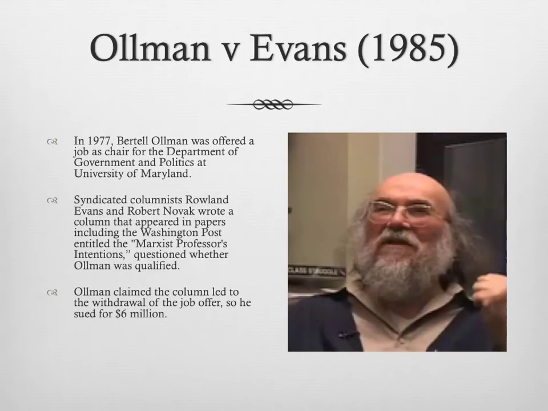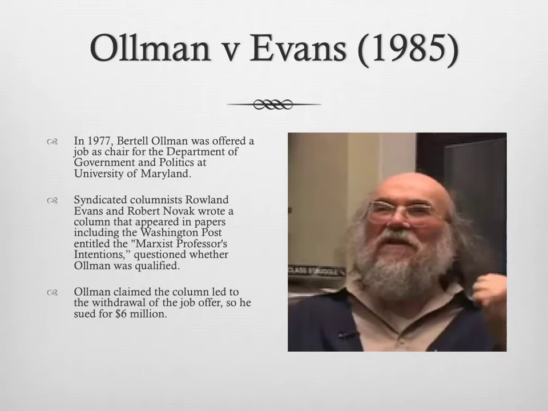Now, another case that was influential in shaping how we understand libel was the Ollman versus Evans case. The situation here was that Bertell Ollman was offered the job of head of the Department of Government and Politics at the University of Maryland, but 2 syndicated columnists, Roland Evans and Robert Novak, who later became infamous in the revealing of the identity of Valerie Plame in a case that we discussed a little bit earlier because it led to Judith Miller going to jail for not revealing her source.